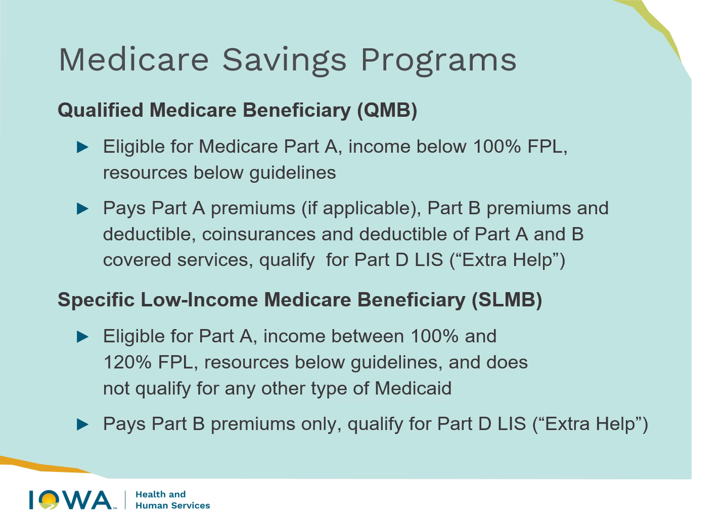On the same hand, if you are someone who qualifies for SLMB, or specified low income Medicare beneficiary, you're eligible for Part A. You've got income between 100 and 120% of the FPL. You meet the resource limit, and you do not qualify for any other type of Medicaid. For SLMB, you have your Part B premiums paid only, and you will also qualify for Part D low income subsidy, or extra help.